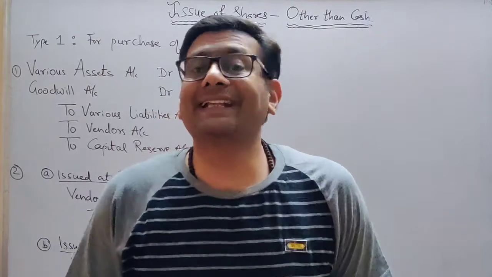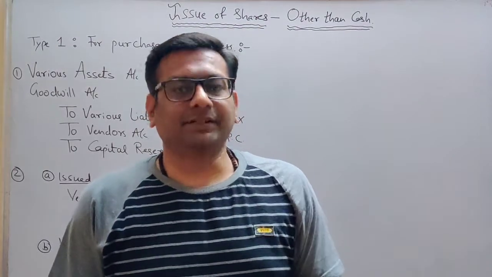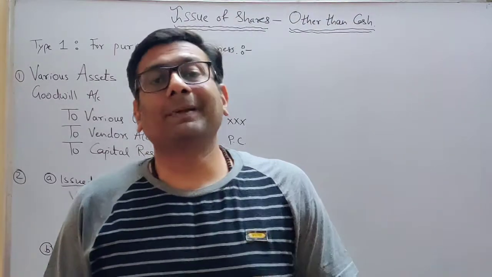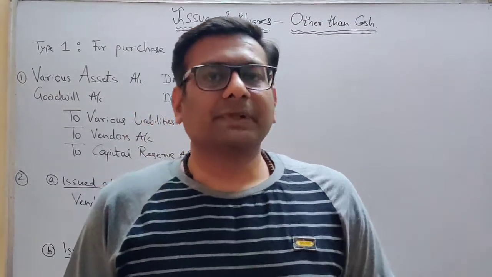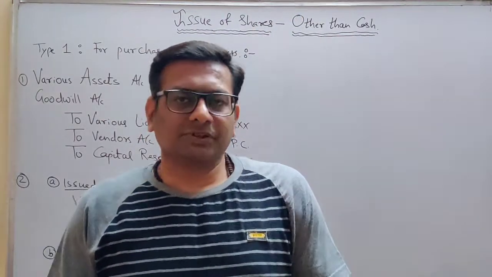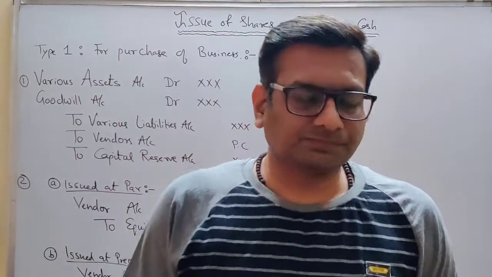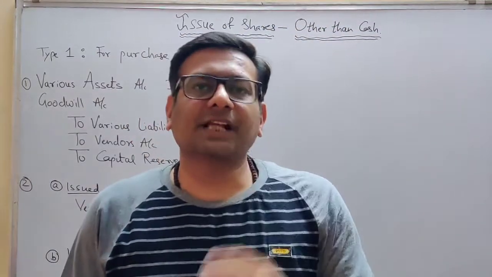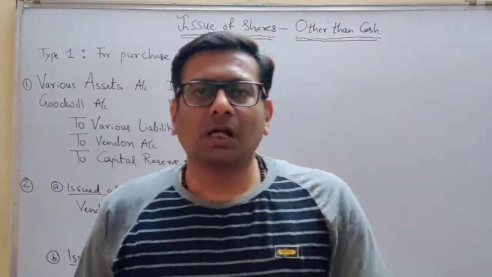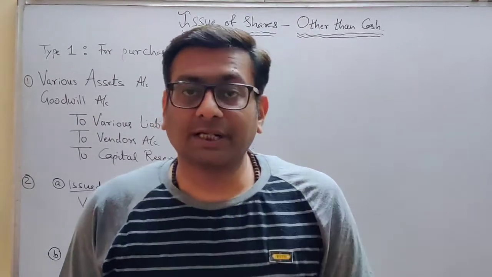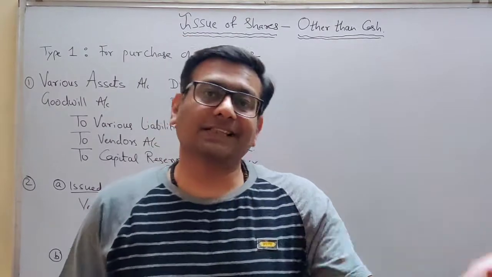So what is the company getting then? The company is getting an asset. It means the company is purchasing an asset, and for the payment of that asset, the company is issuing shares. So it's a kind of barter system being applied here. I have given you 4 instances in our syllabus scope, and under those 4 cases we have to pass journal entries for the issue of shares other than cash.